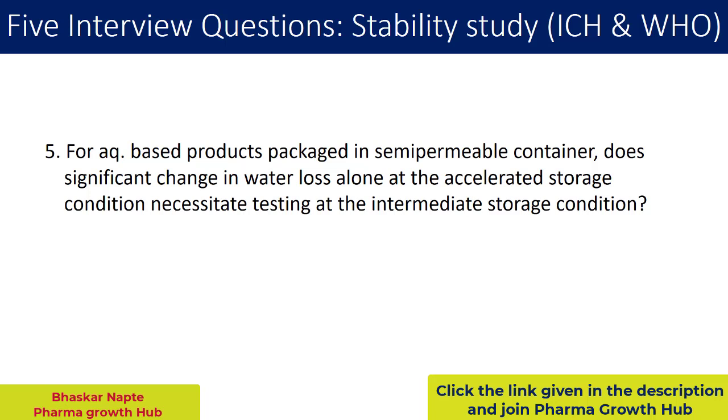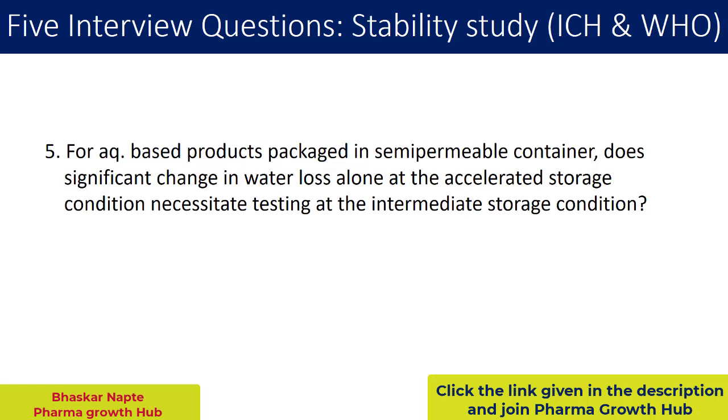So in case you have an aqueous based product which is packaged in a semi-permeable container, does significant change in water loss alone at the accelerated storage condition necessitate testing at the intermediate storage condition? So there is a water loss which is significant in its nature.